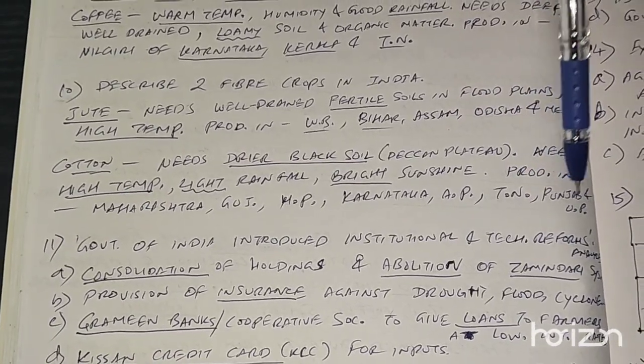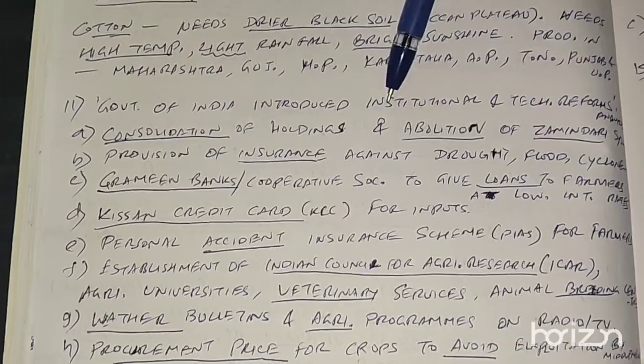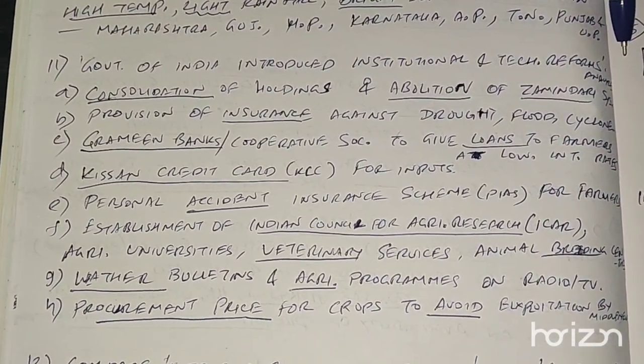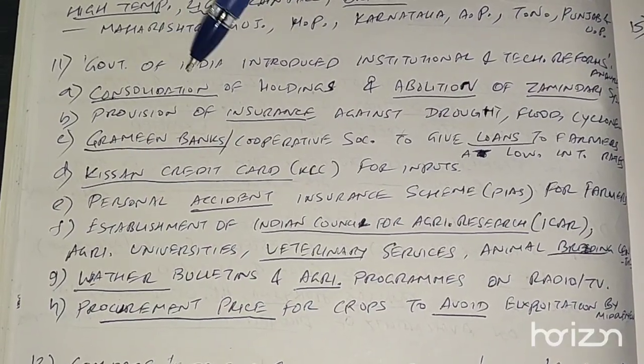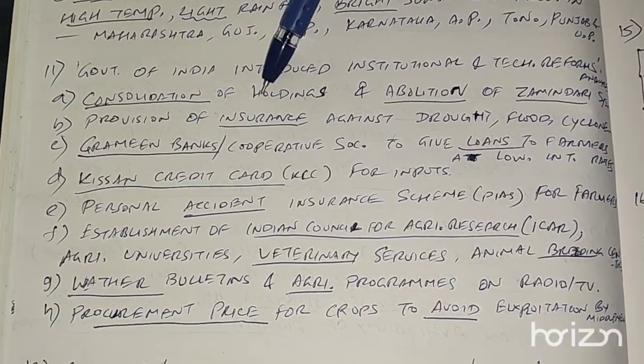TN is Tamil Nadu, Punjab, and Uttar Pradesh. Okay. Government of India introduced institutional and technical reforms for agriculture. Please analyze. Answer is, government introduced reforms for consolidation of holdings.